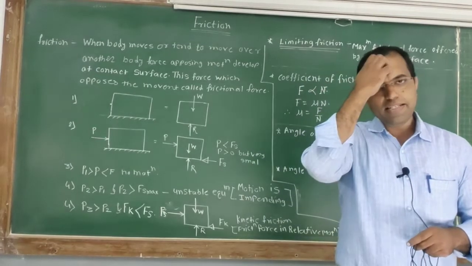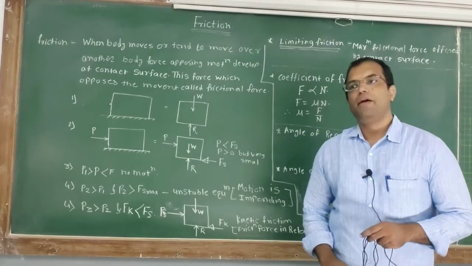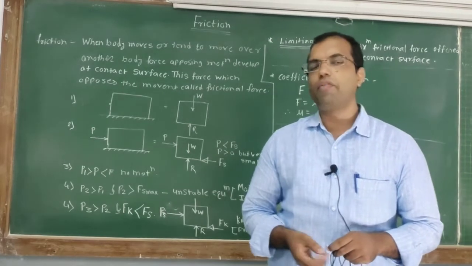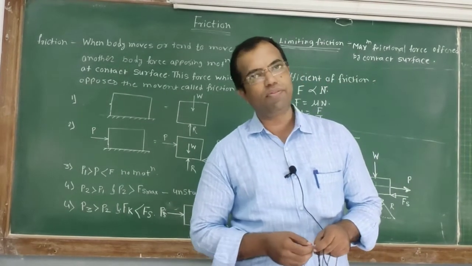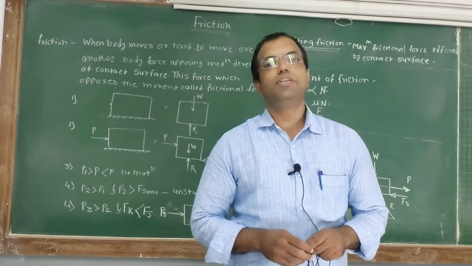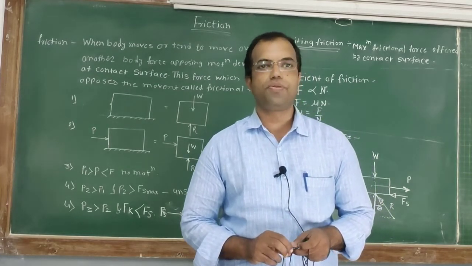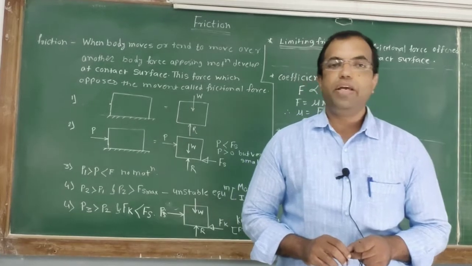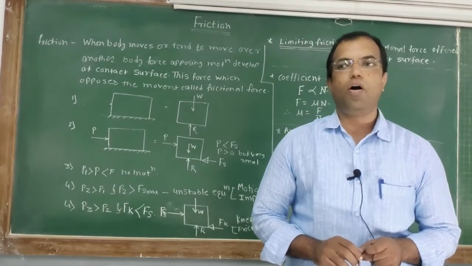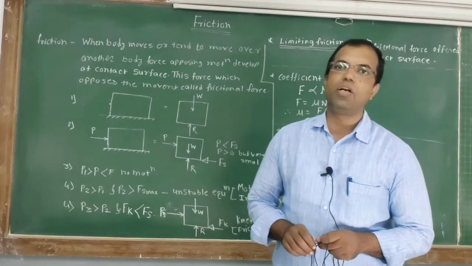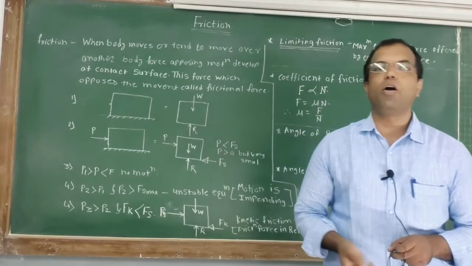It indicates that when water is splashed on the flooring, the friction resistance between the two contact surfaces reduces, so we cannot walk easily on the surface. So friction is important for movement or for walking.